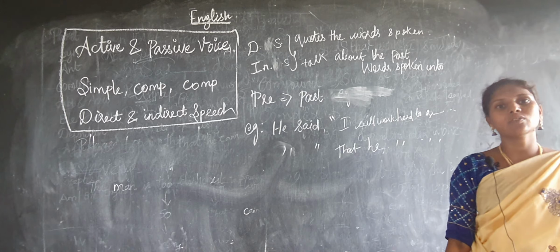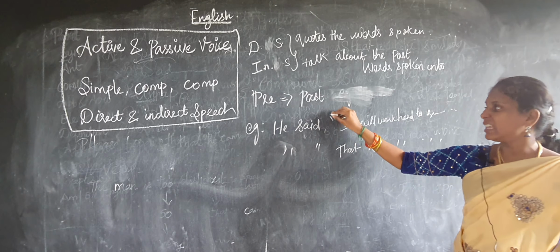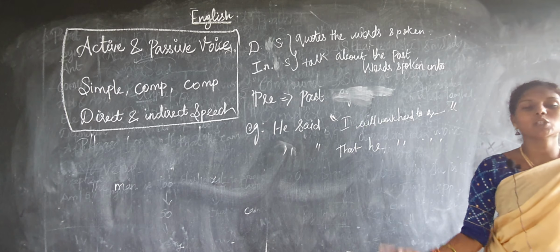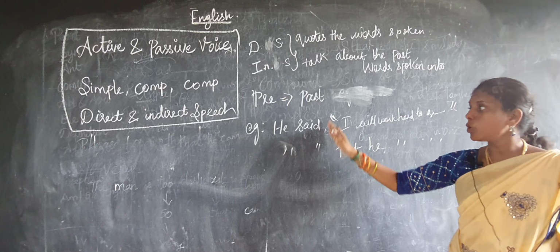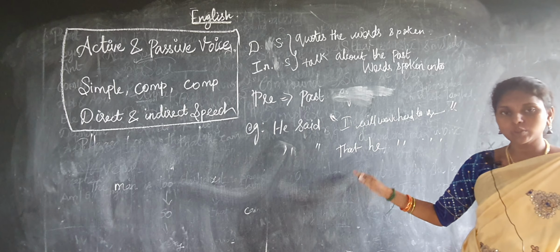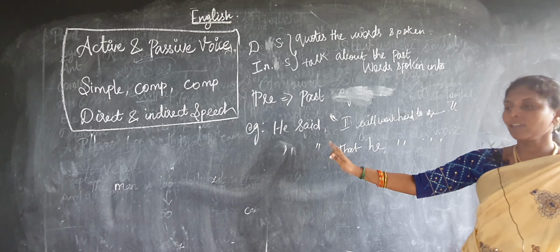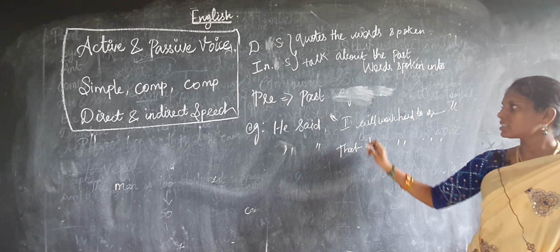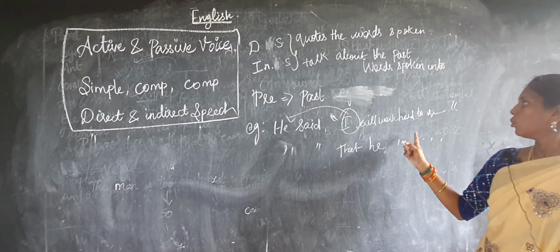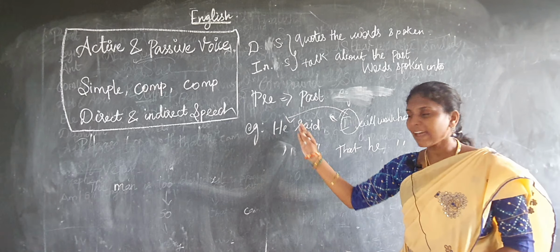So this is direct speech, it comes within the inverted commas. While you are changing this into indirect speech, you have to remove these inverted commas and then change this into indirect speech. So, he said that, so "I" is denoting "he". So he will work hard to succeed. So this is direct and indirect speech.